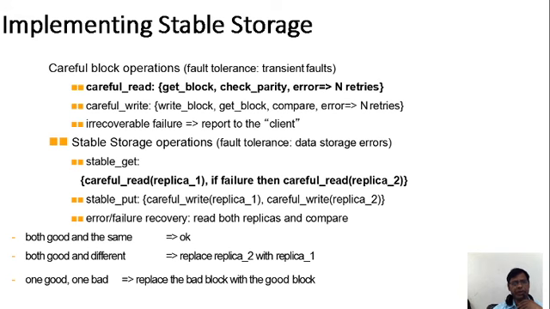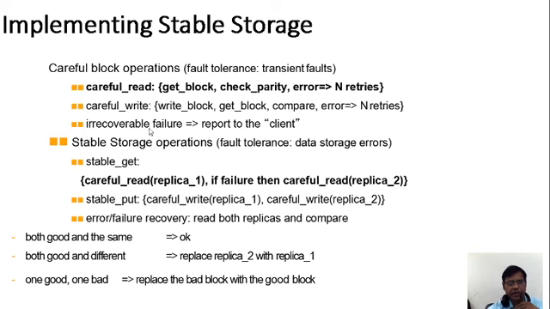So how is this implemented for stable transmission of the packets? With careful block operations, that is careful read and careful get block and careful check parity. Just now we saw check parity, even parity, odd parity as techniques for finding errors. Keeping all these things in mind and finding out carefully in that packet, it is minimizing the problems in the packets.